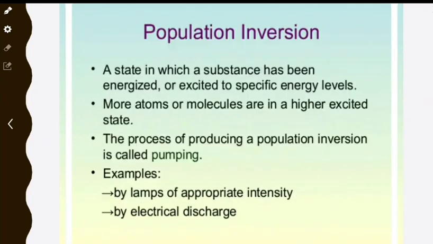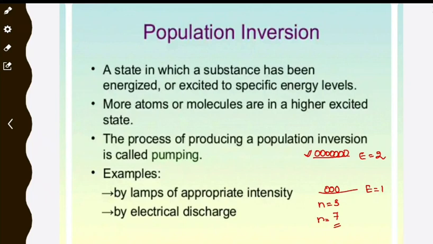The last category is population inversion. Population inversion is nothing but the number of atoms in the excited state being high. Which means that if the energy levels of the atom are E1 and E2, and the number of atoms in the ground state is 3, the number of atoms in the excited state is 7. So the total number of atoms in the excited state is higher than that of the ground state. This is called population inversion.